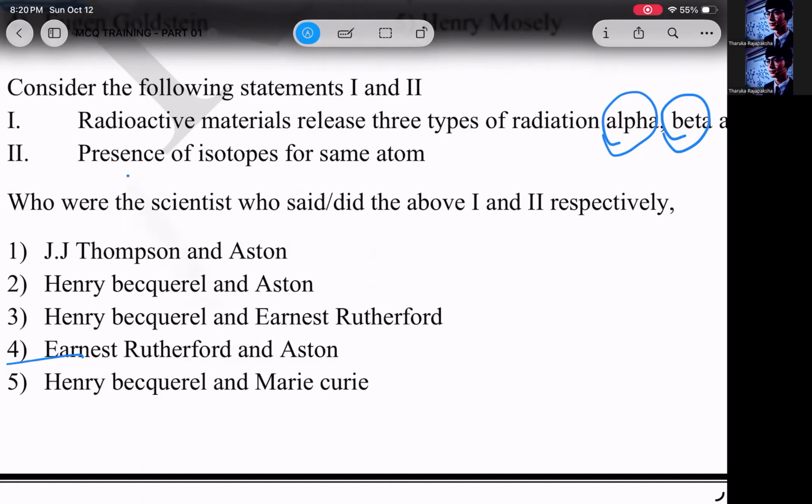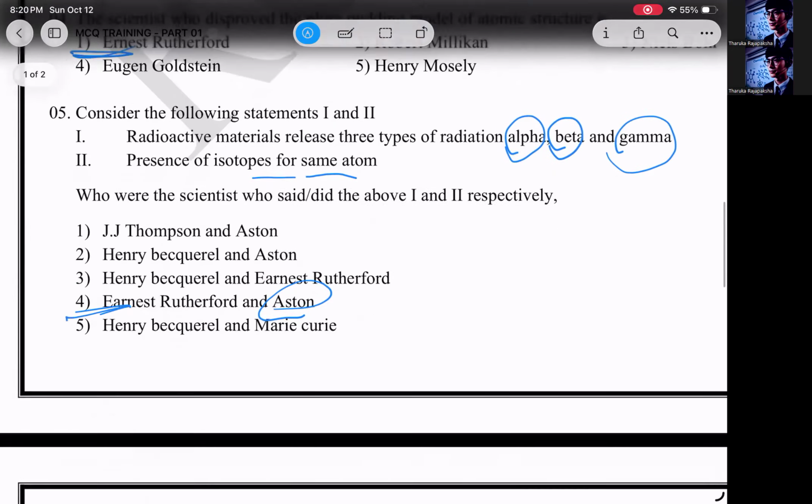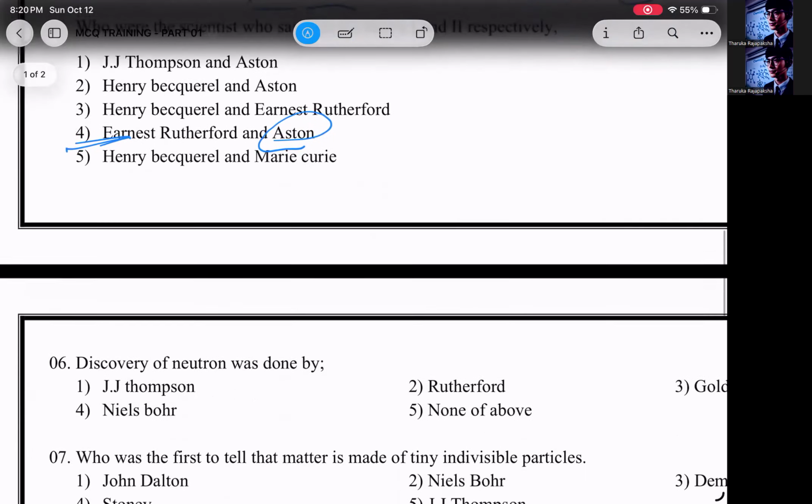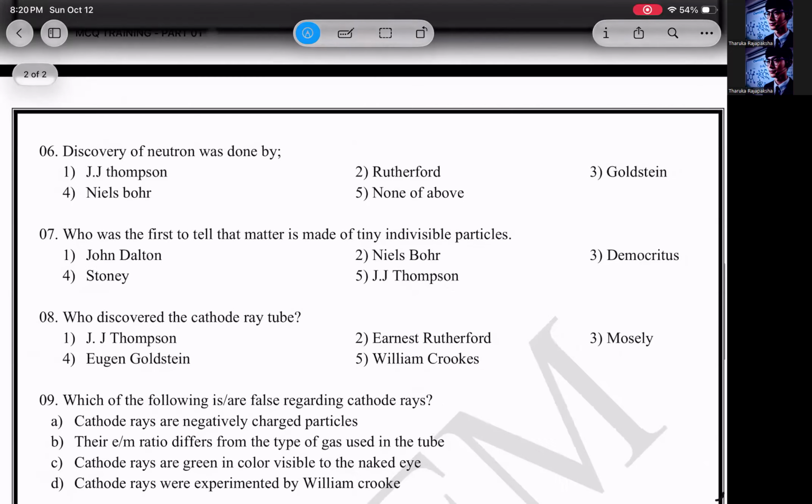Then second statement, the presence of isotopes for the same atom. That means Aston only did that. I told you Aston only discovered the isotopes using his mass spectrometer. Sixth one, discovery of the neutron was done by none of the above people. This was done by James Chadwick. You should know him, right?